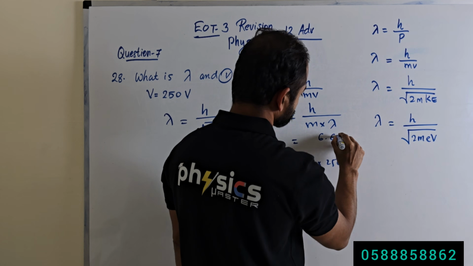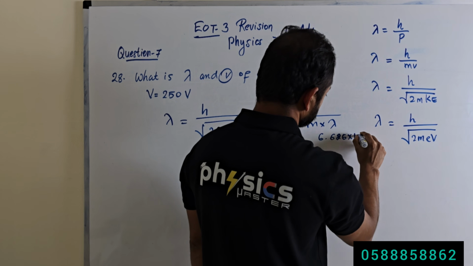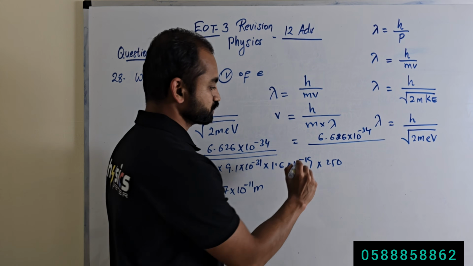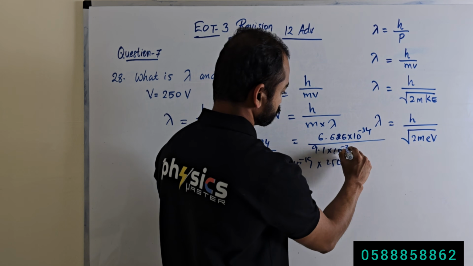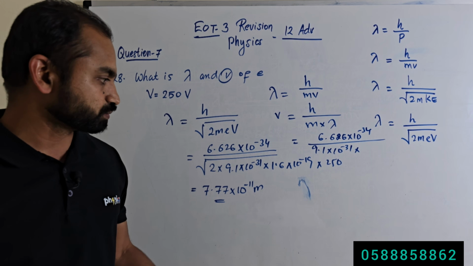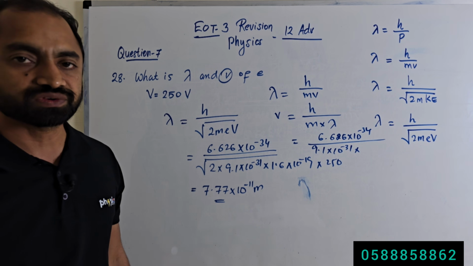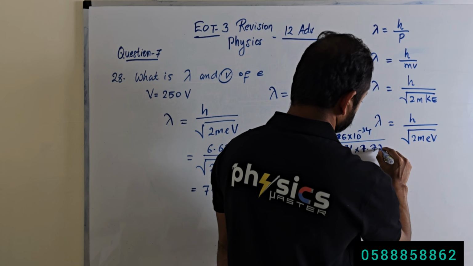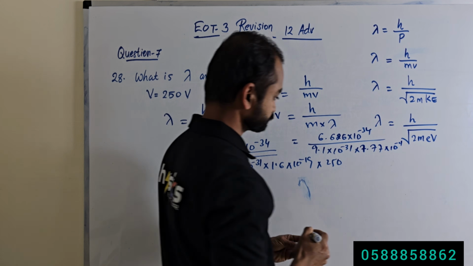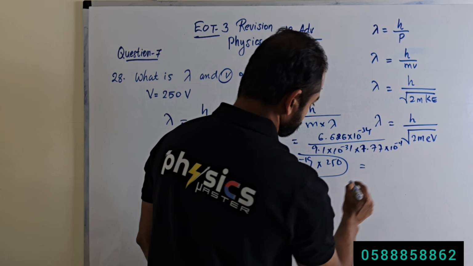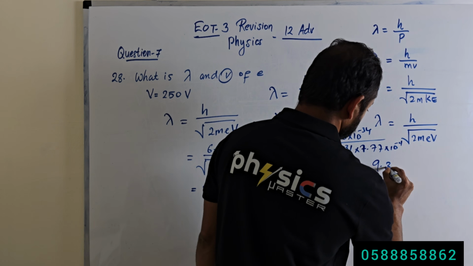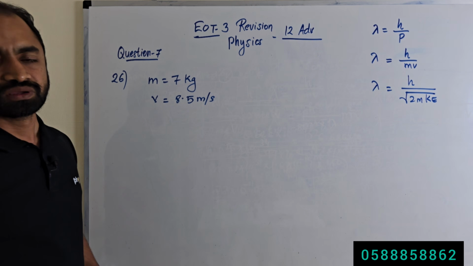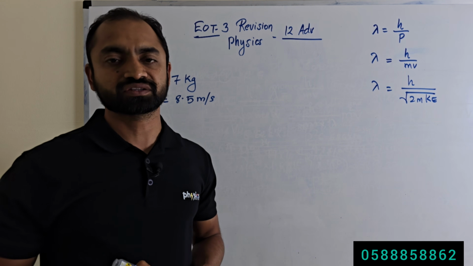H is 6.626 times 10 to the power minus 34, divided by m, the mass of the electron. Mass of the electron is 9.1 times 10 to the power minus 31, times lambda, the de Broglie wavelength, that is 7.77 times 10 to the power minus 11 meter. That equals 9.37 times 10 to the power 6 meter per second. See question number 26 in practice problems.